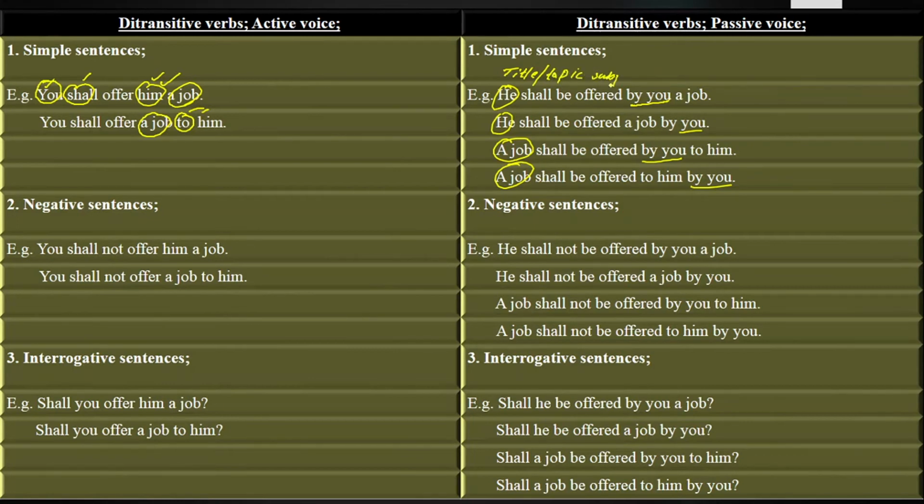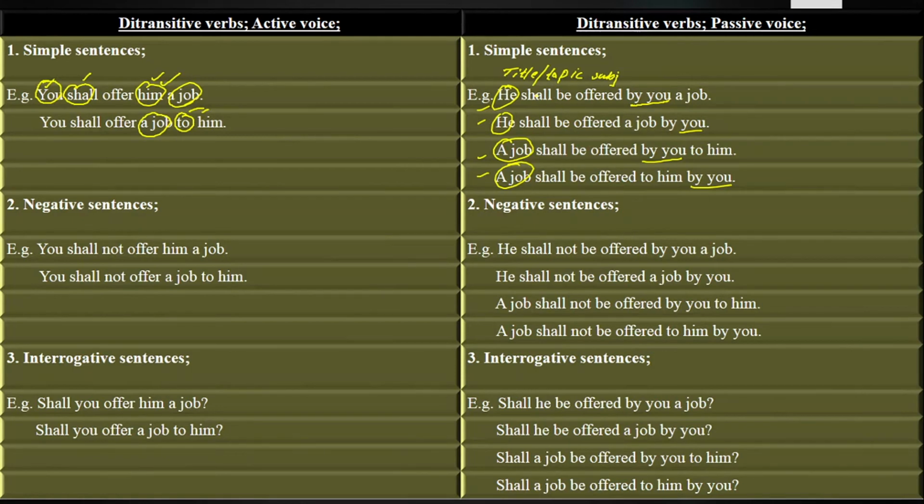And what is the definition of title and topic subject? A person, place or a thing in a sentence which we are talking about. In the first and second sentence we are talking about a person. In the third and fourth sentence we are talking about a thing, you could say. Yes, so that is called the title or topic subject.